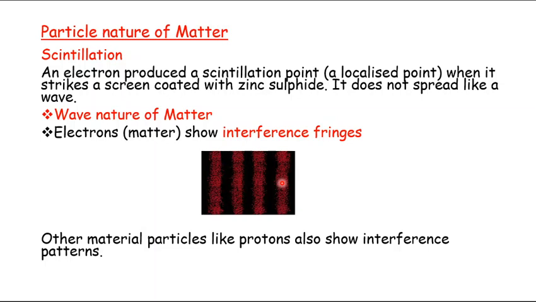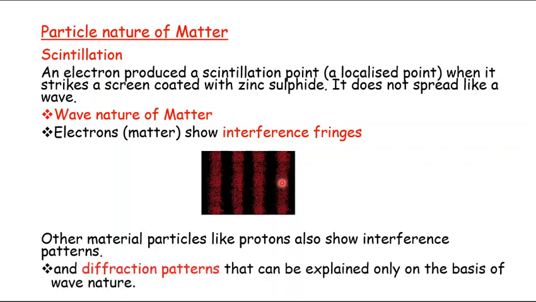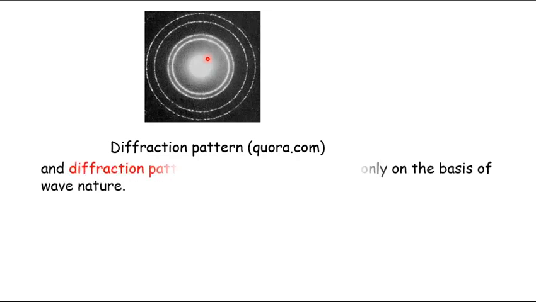Whether it is an electron or a proton, these represent matter. Not only interference patterns, we also observe a diffraction pattern. Look at this, this is the diffraction pattern that has been obtained from an electron. It has been copied from Quora.com.